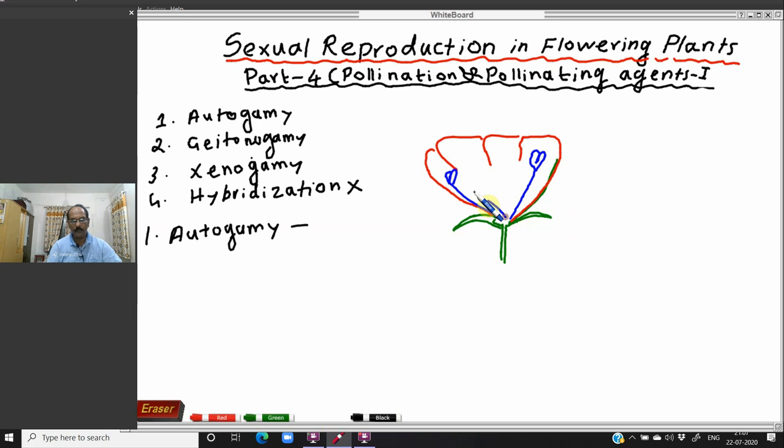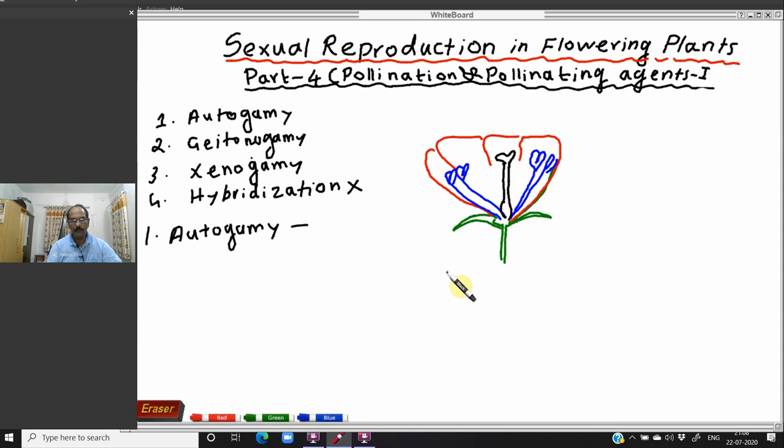Different anthers are present. And in the center you can see the innermost whorl, that is the gynoecium. The gynoecium has the ovary, then the style, and at the tip you can see the stigma.